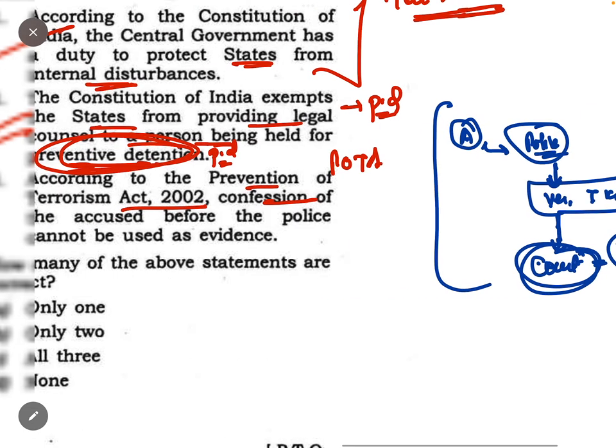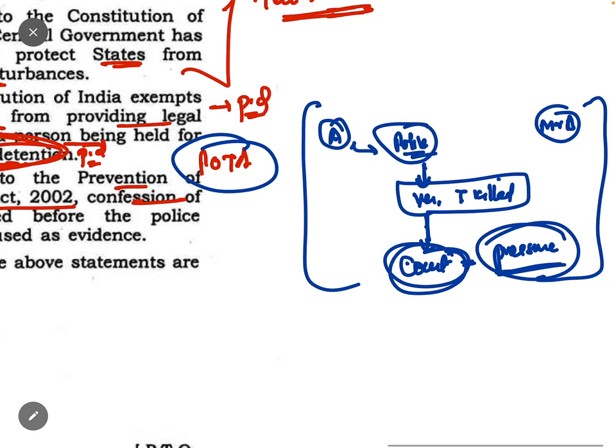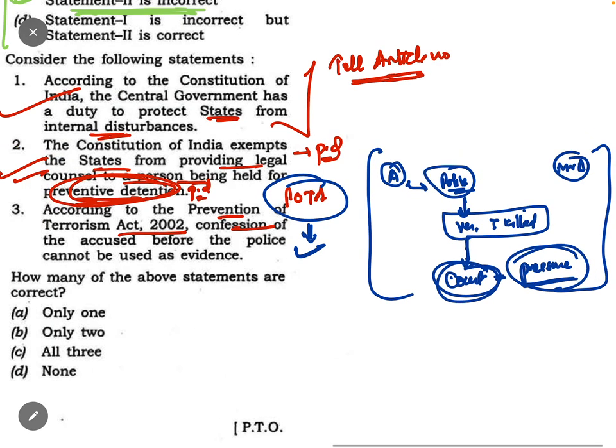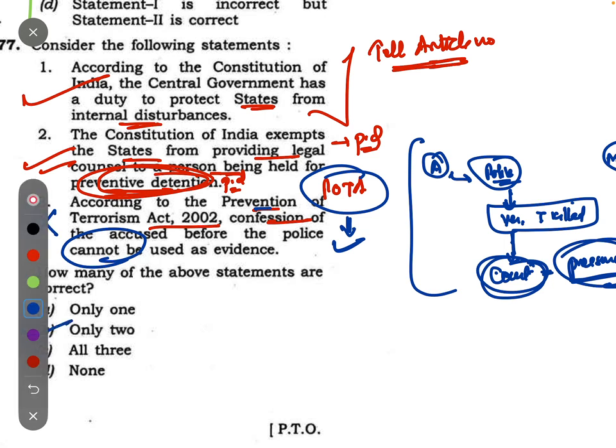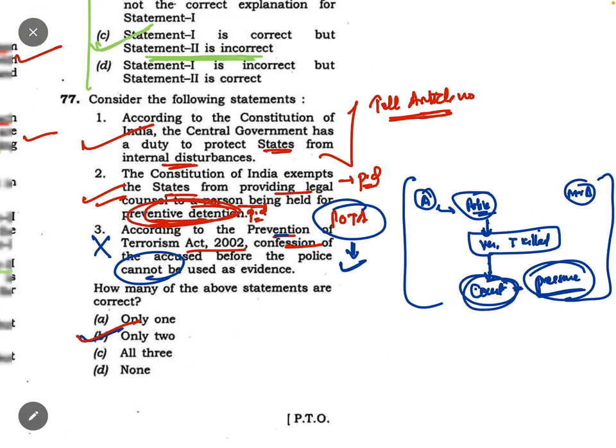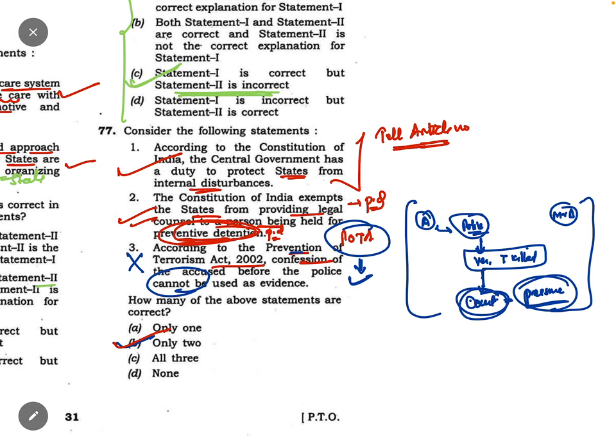Generally this happens, but this POTA Act came. What did this POTA Act do? POTA Act was just against it. It made the rule that any confession given before the police will be treated as evidence in the court. So this was the case, and that is also one of the reasons that it was discarded. So this is saying according to the Prevention of Terrorism Act, confession of the accused before the police cannot be used. Actually it could be used. So only 2 is correct. Yes, B is correct. Question number 77, B.